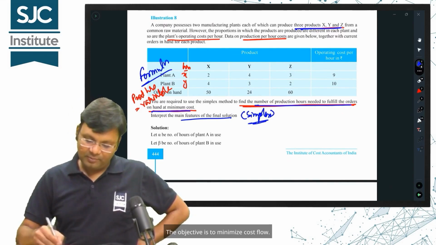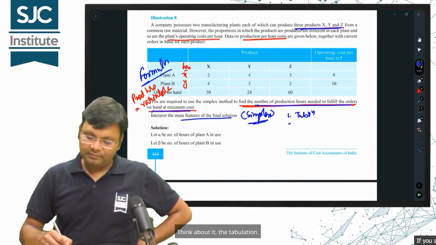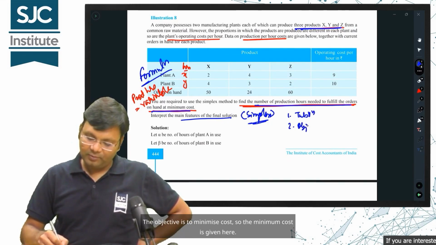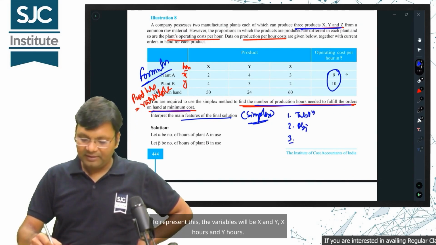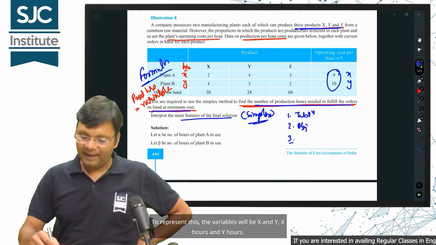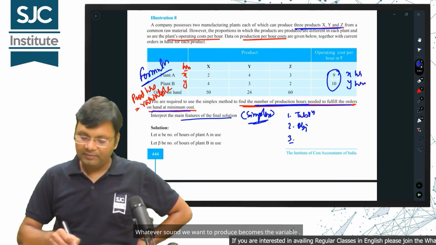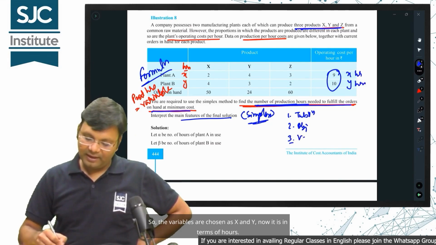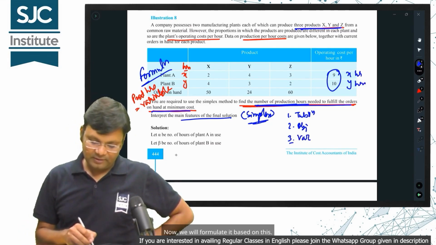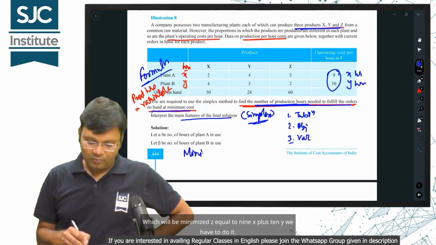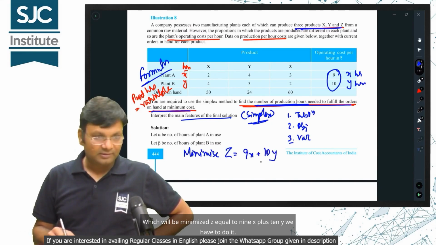The objective is to minimize cost. Think about it, the tabulation, then find the objective. The objective is to minimize cost, so the minimum cost is given here. To represent this, the variables will be x and y, x hours and y hours. Whatever we want to produce becomes the variable. So, the variables are chosen as x and y, and now it is in terms of hours. Now, we will formulate it based on this: minimize z equal to 9x plus 10y.